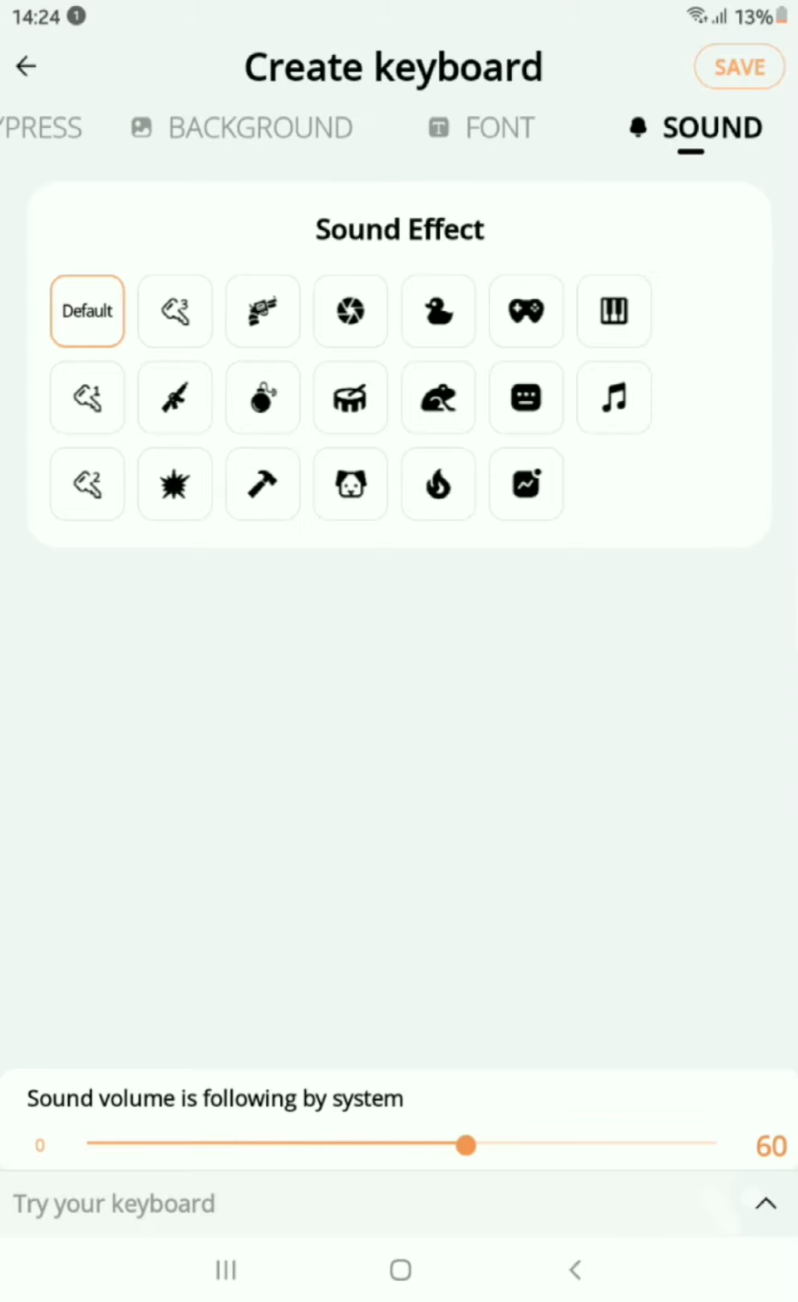Okay, so there are many types of sound present here. You can put according to your choice. Look, I am putting this type of sound. Then you have to click on save here.